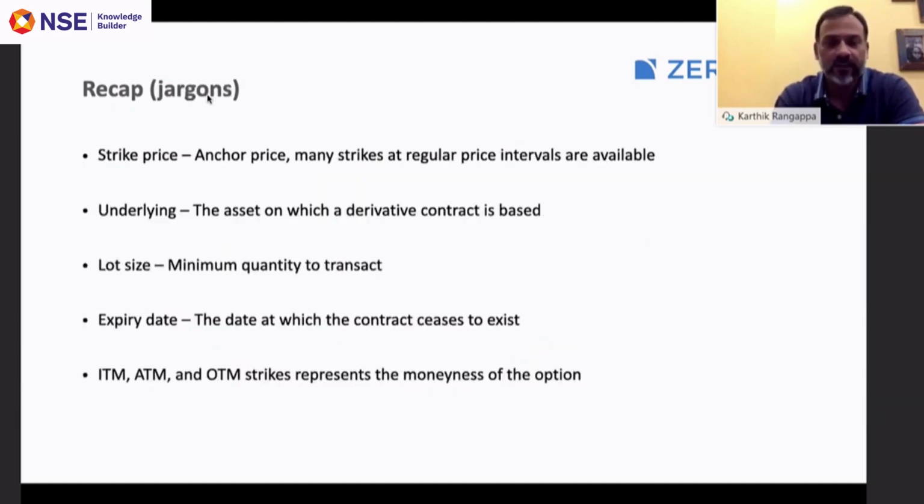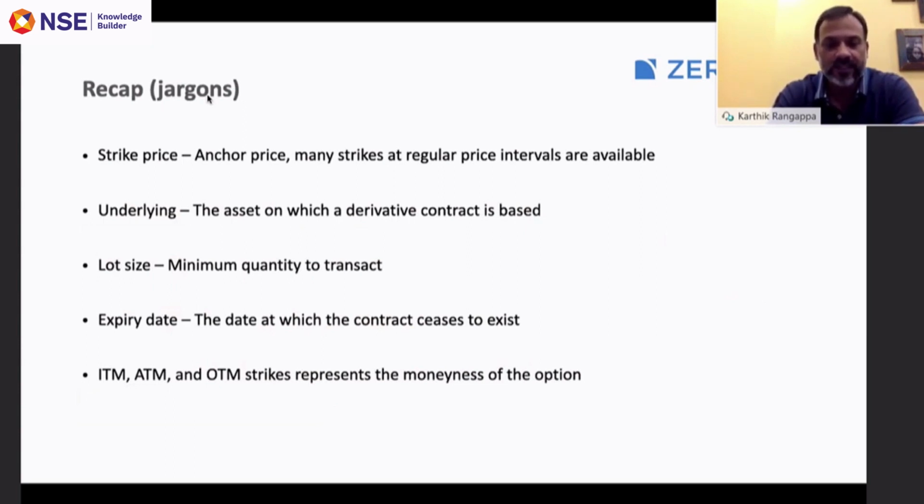A quick refresher on the jargon that we discussed yesterday. Strike price is the anchor price at which a buyer and a seller enter into an options agreement. There are many strikes that the exchange introduces at regular price intervals. So we saw the option chain yesterday where there were multiple strikes listed. The underlying is the asset based on which our derivative contract is structured. Lot size is the minimum quantity one has to transact in if he wishes to trade in the derivatives market.